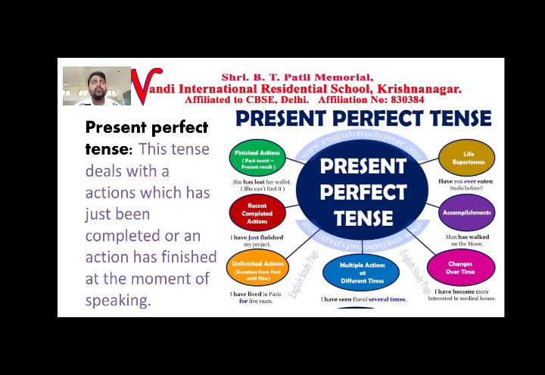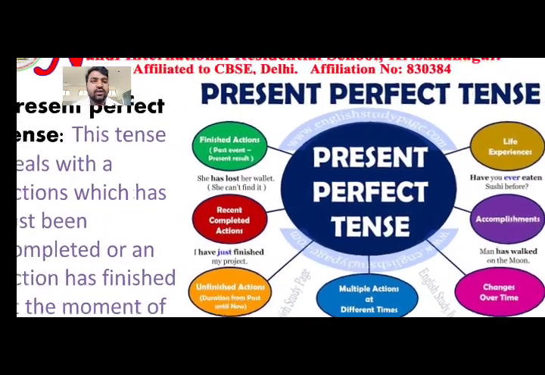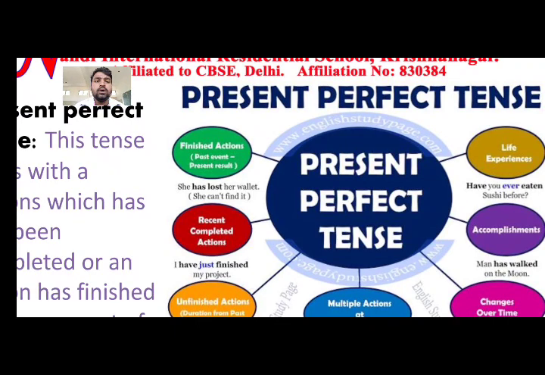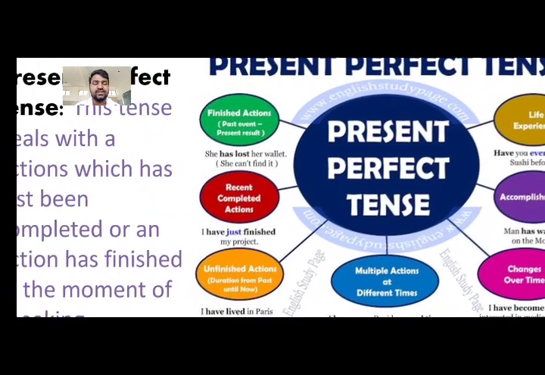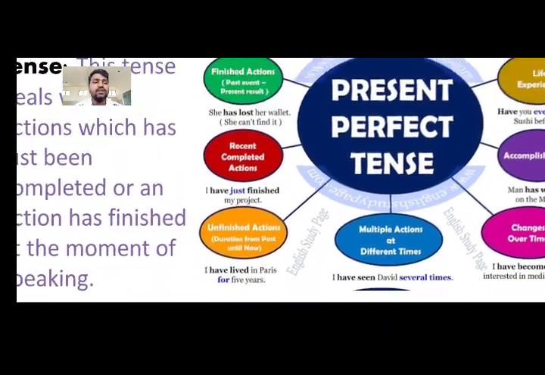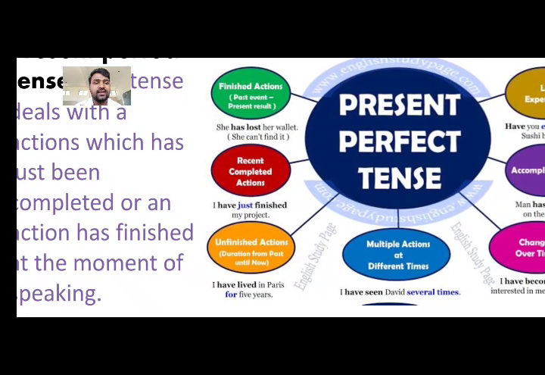So why do we use present perfect tense? You can see here we use present perfect tense to show a finished action. It means the action started in the past and it's completed in the present. See here, she has lost her wallet. She cannot find it. Then recent completed actions, as I told you, right? I have just finished my project. Then unfinished action, duration from past till now.